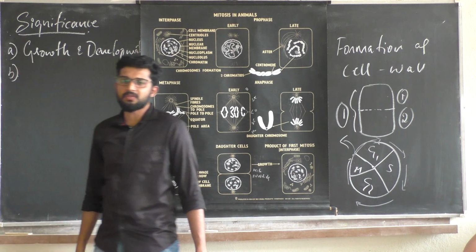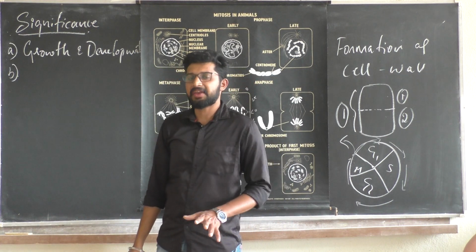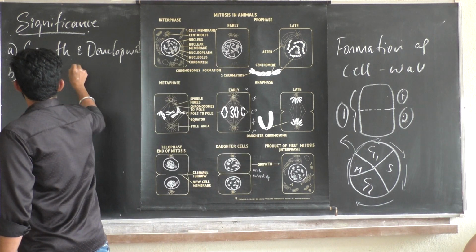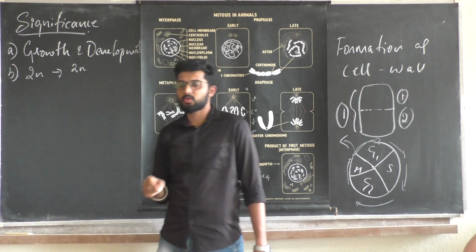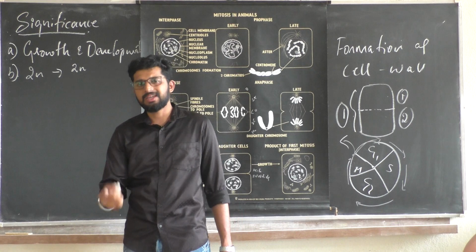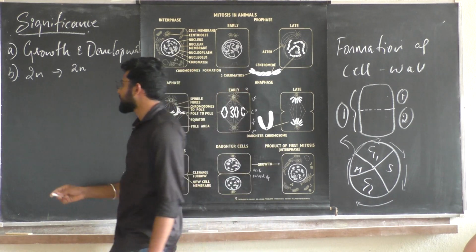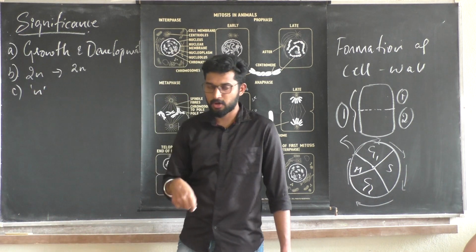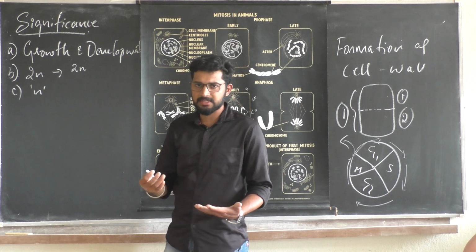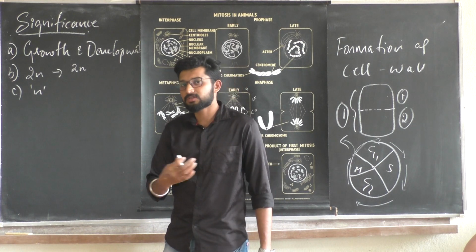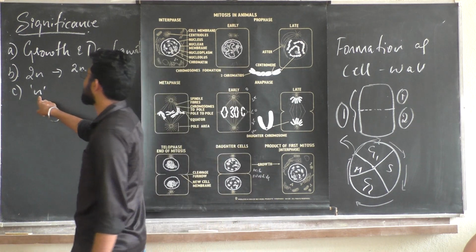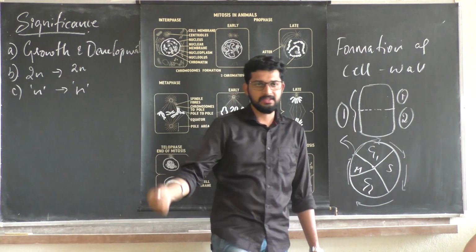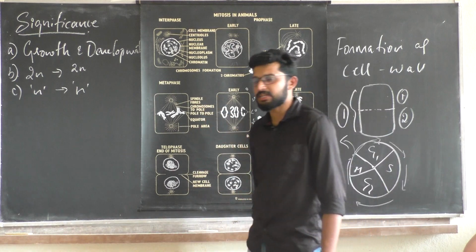B. In the case of mitosis, ploidy is maintained. Even if the parent cell has a 2n number of chromosomes, the daughter will have 2n chromosomes. So the chromosome number is maintained across generations. There are some organisms which have n number of chromosomes, called the haploid condition. In some cases, mitosis also happens in this haploid condition. If the parent cell has n chromosomes, the daughter cell also has n chromosomes. There are some insects and plants which show this kind of condition.